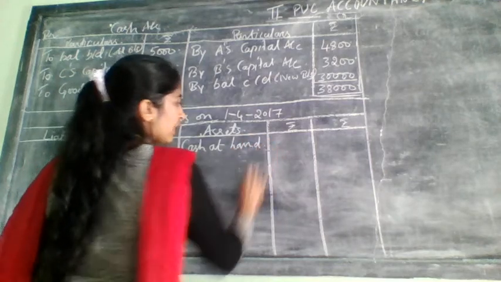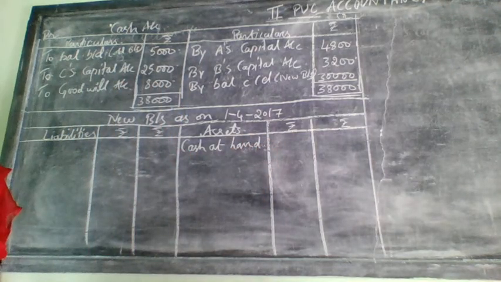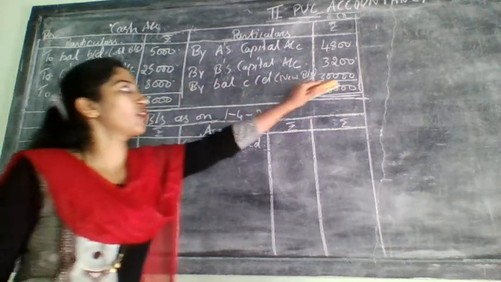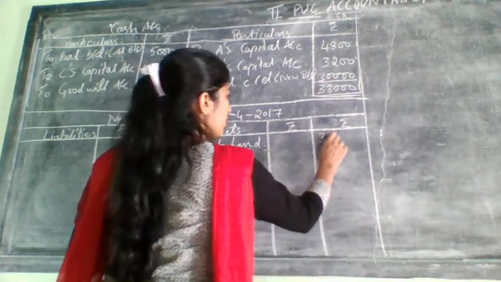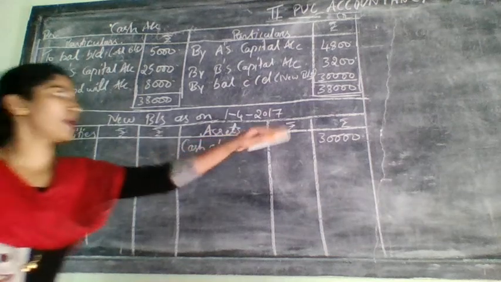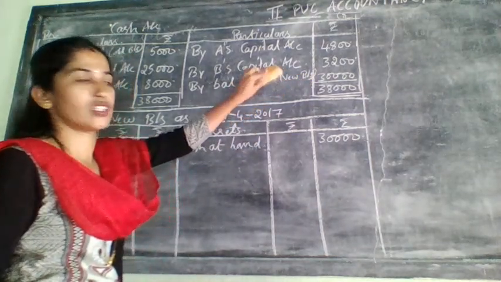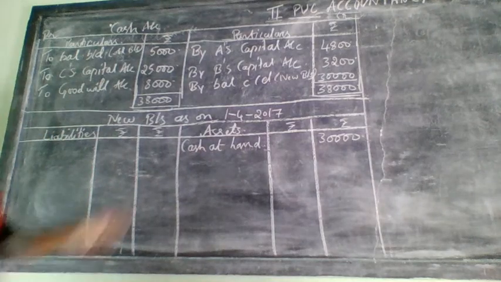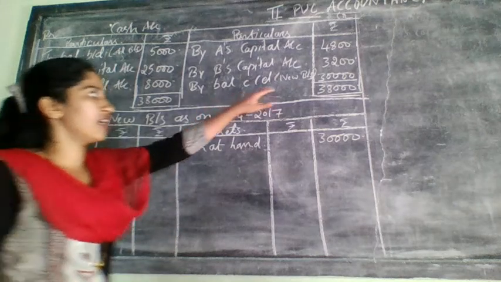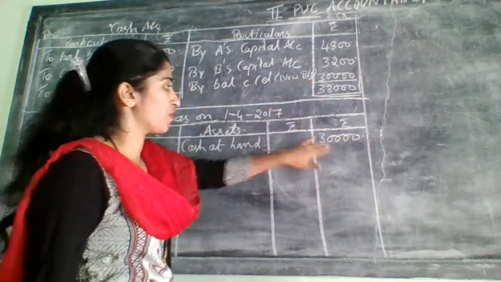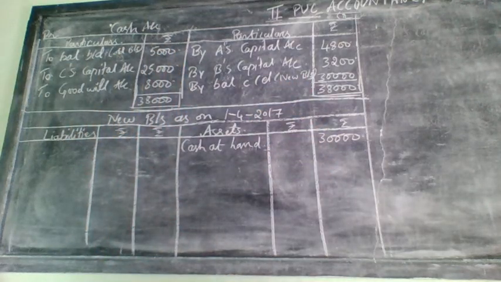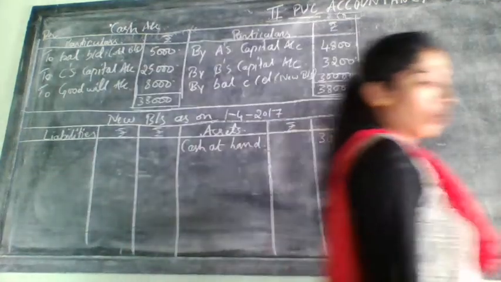Which amount you need to take? There they have given 5,000, but already we have opened the cash account and did so many adjustments in the cash account, and finally what we got? 30,000. This 30,000 you need to take here as which one? Final balance. That's why I have mentioned here new balance sheet. This is for your reference. Balance carried on means that balance only will come to the balance sheet. Why? Because you should not get confused from where you got this 30,000. You got it from the cash account only. So that is how much? 30,000.